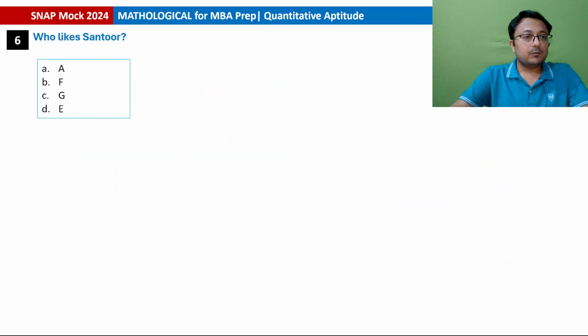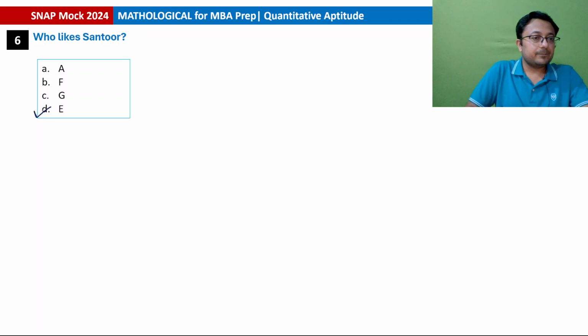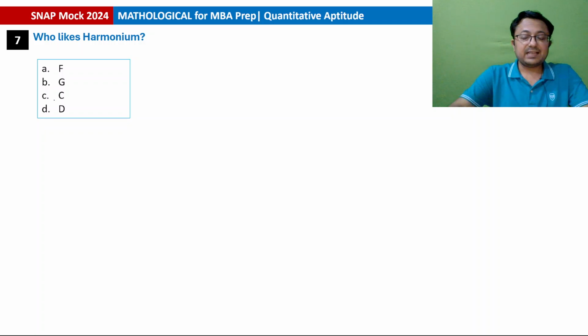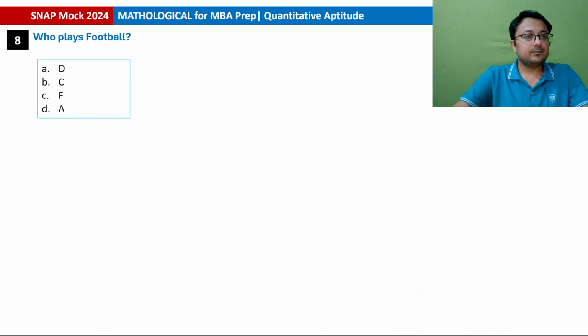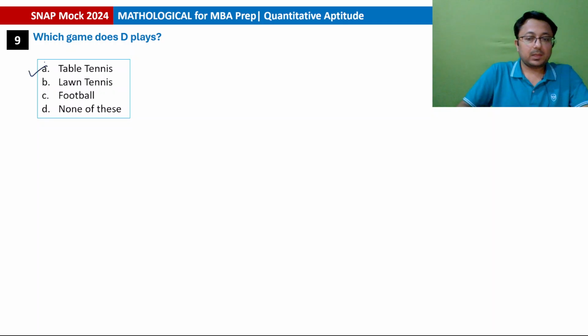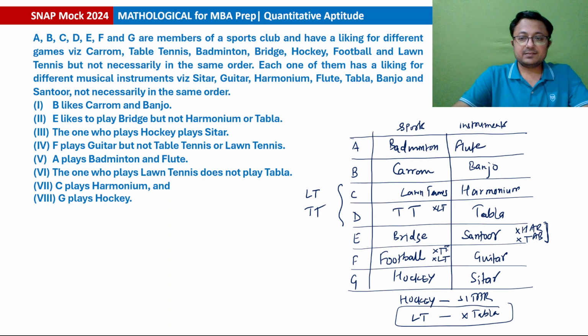ओके, फर्स्ट क्वेश्चन, हु लाइक्स संतूर? संतूर E है. E is the answer, option D. 7, हु लाइक्स हारमोनियम? C. हु प्लेज फुटबॉल? फुटबॉल प्लेयर इज F. Which game does D play? So D is playing TT, table tennis. And last question of the puzzle, the one who likes tabla plays which game? So tabla player plays TT.